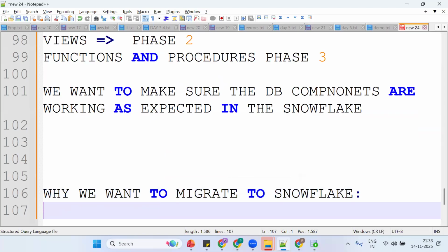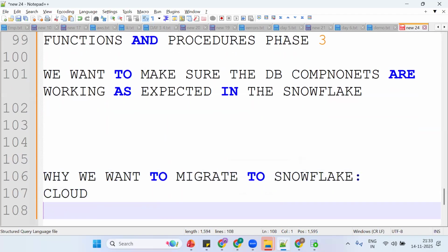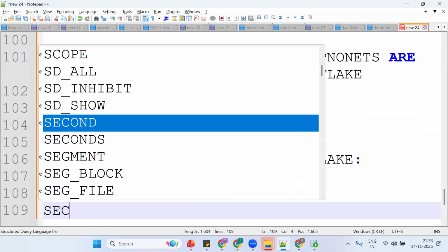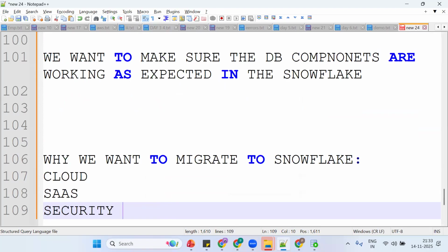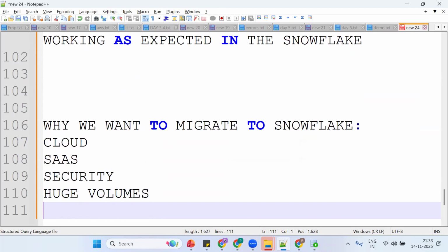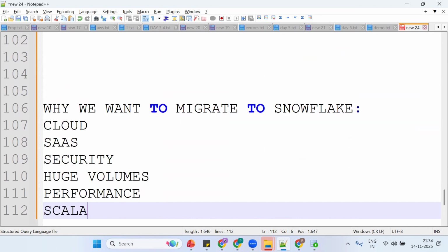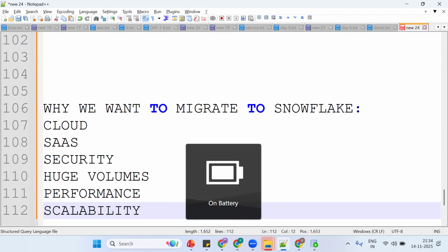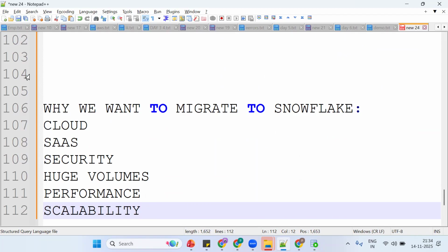This is a cloud environment, and it's a SaaS model. Okay, because of security. And it can handle huge volumes of data. And because of performance and scalability, we are trying to migrate. There are so many features, and going forward we can discuss them. So because of cloud, the SaaS model, security, huge volumes of data and performance, we are trying to migrate the data to Snowflake.